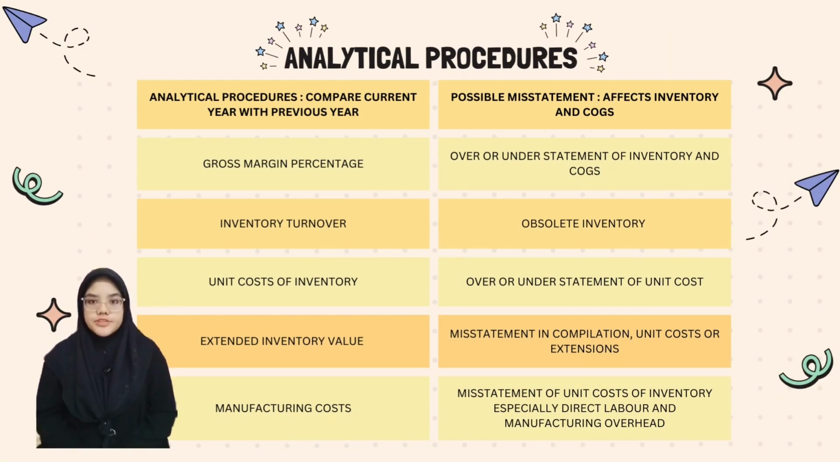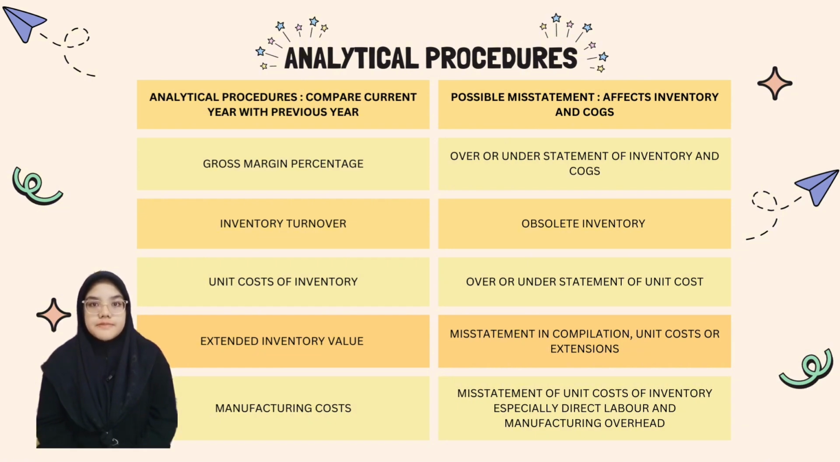Analytical procedures and the possible misstatements. As we know, in analytical procedures, we compare the numbers from the current year with the previous year. So what we will compare is, first, gross margin percentage. The possible misstatement that can affect inventory and cost of goods sold is over or understatement of inventory and cost of goods sold. Next, inventory turnover.